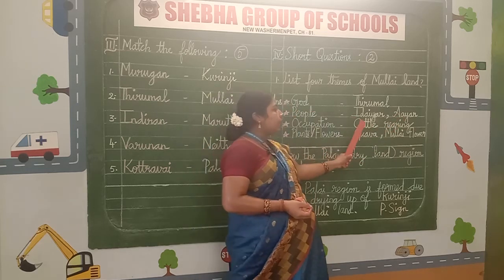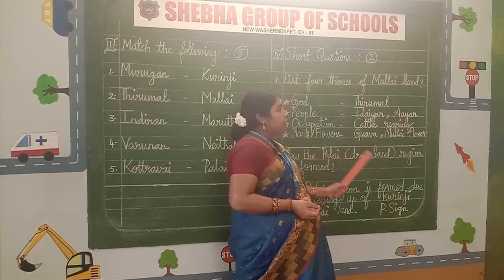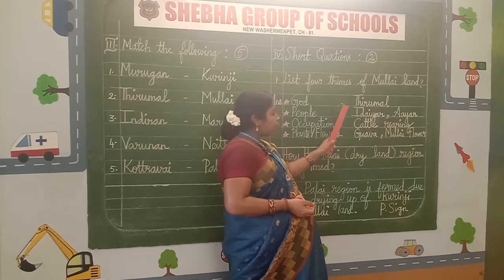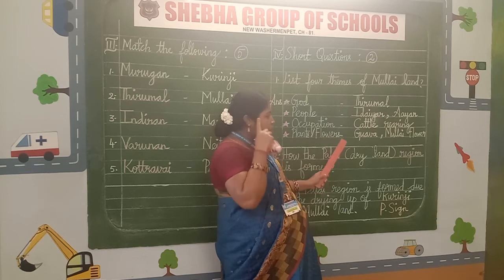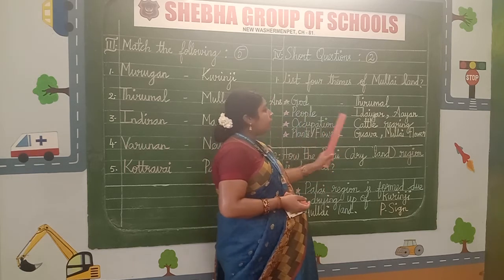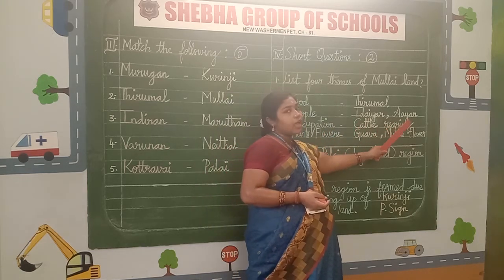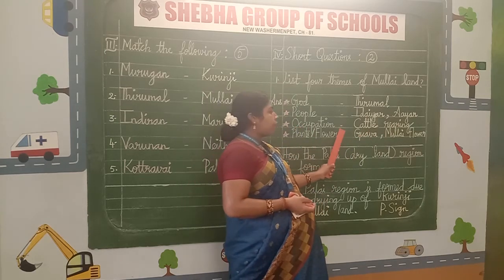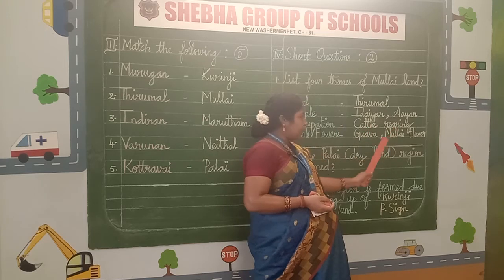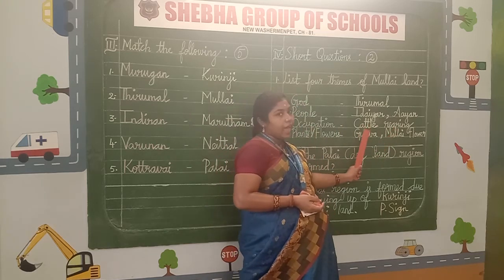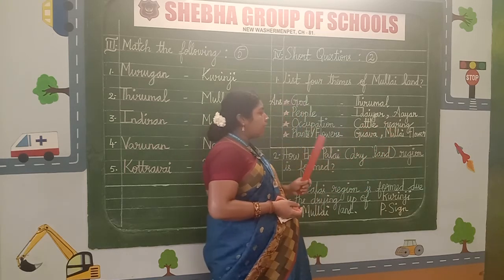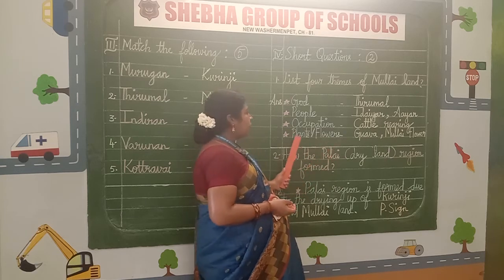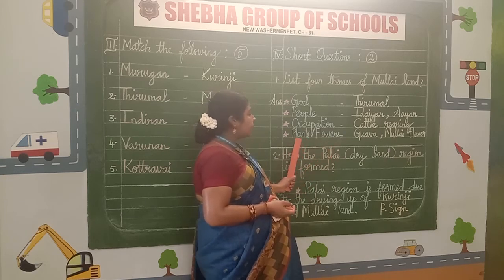When you are writing that side, you have to mention this hyphen. Don't forget it. People, Idayar, Ayar. Next one is occupation, hyphen, cattle rearing. Give a finger gap and write, children. Pronounce and write. Plants slash flowers.